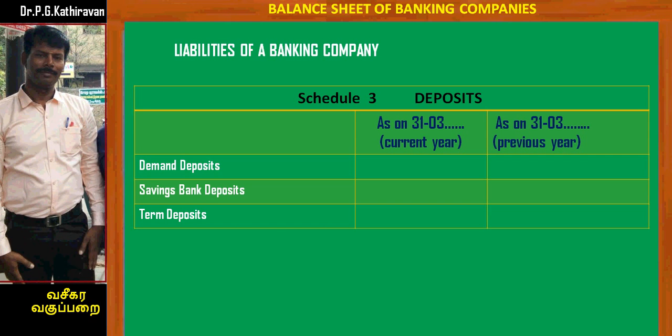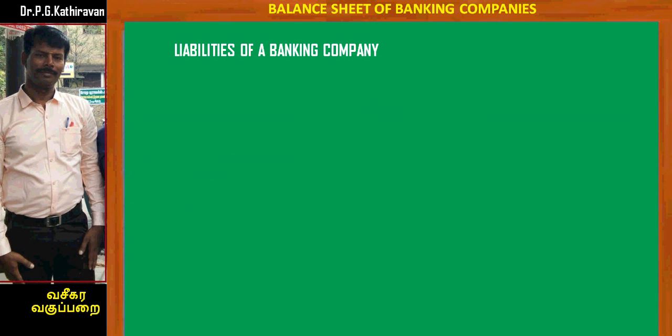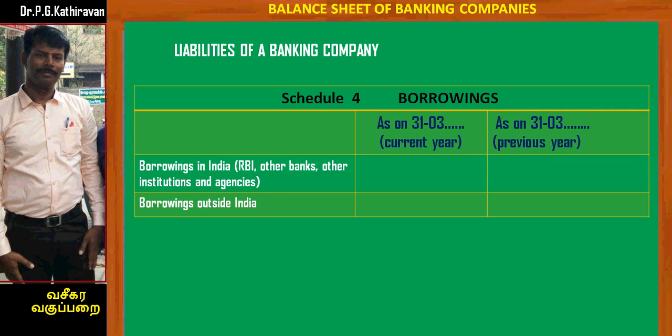Schedule number 3, for deposit, it includes demand deposit. That means the deposits will be repaid when the deposit holders make demand. Then it includes savings bank deposits and term deposits. It is also known as fixed deposit. Schedule number 4, borrowings made by the company. It includes the amount borrowed by the banking company from Reserve Bank of India, from other banks, from other financial institutions and other agencies, both in India as well as outside India.